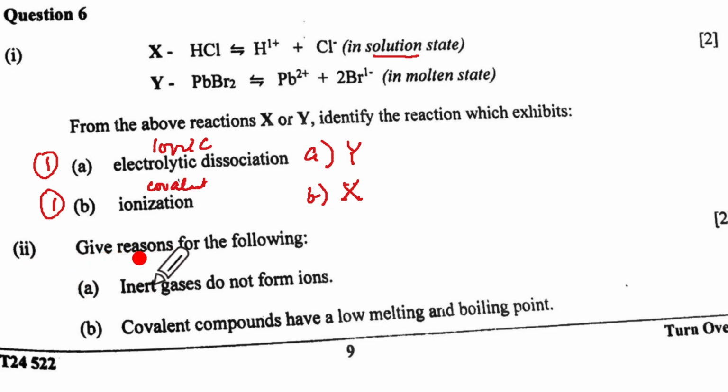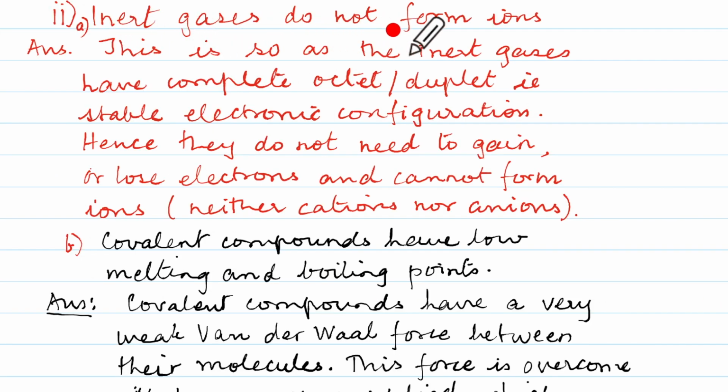The second part says give reasons for the following. A. Inert gases do not form ions, and B. Covalent compounds have low melting and boiling points. For this, I have written the answers the way they should be written. So let's look at them. So I have written down the question.